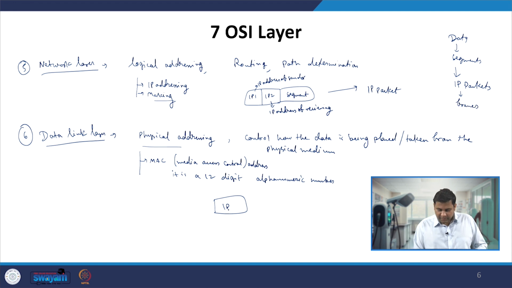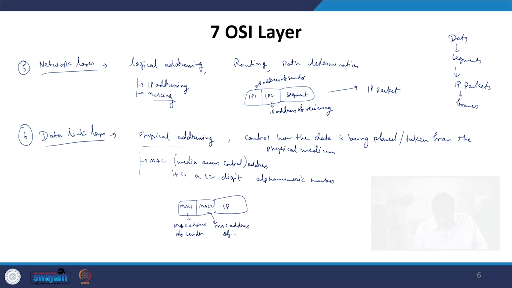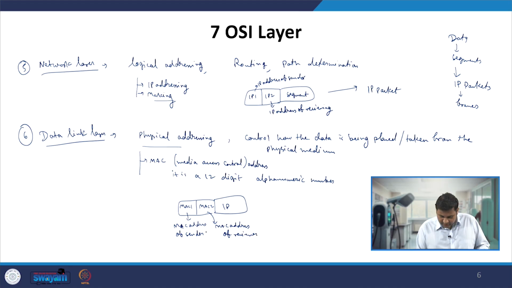In the frames you have the IP packet, and that will be appended with MAC address 1 and MAC address 2, which is the MAC address of the sender or source, and the MAC address of the receiver or destination.